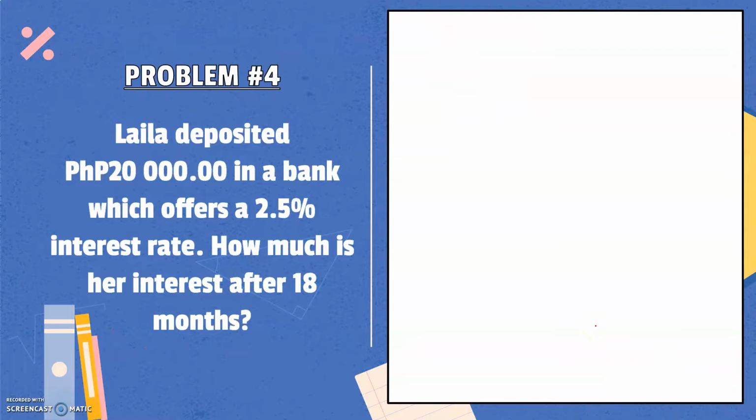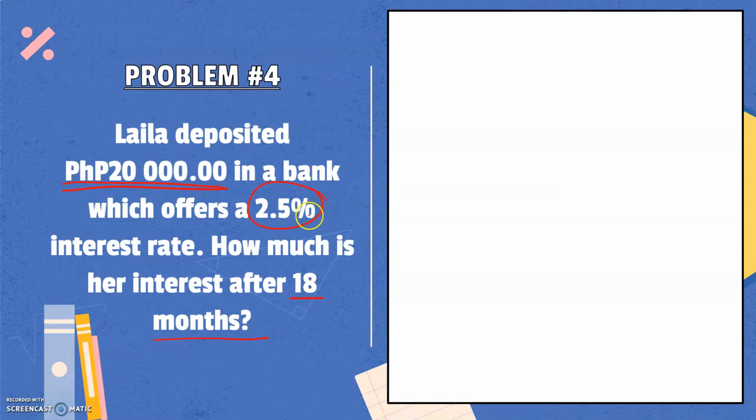Let's have our last example. Layla deposited 20,000 pesos in a bank which offers a 2.5% interest rate. How much is her interest after 18 months? So we have here 20,000 is the initial amount or the principal. Then the interest per year is 2.5%. We are asked to look for the interest after 18 months.